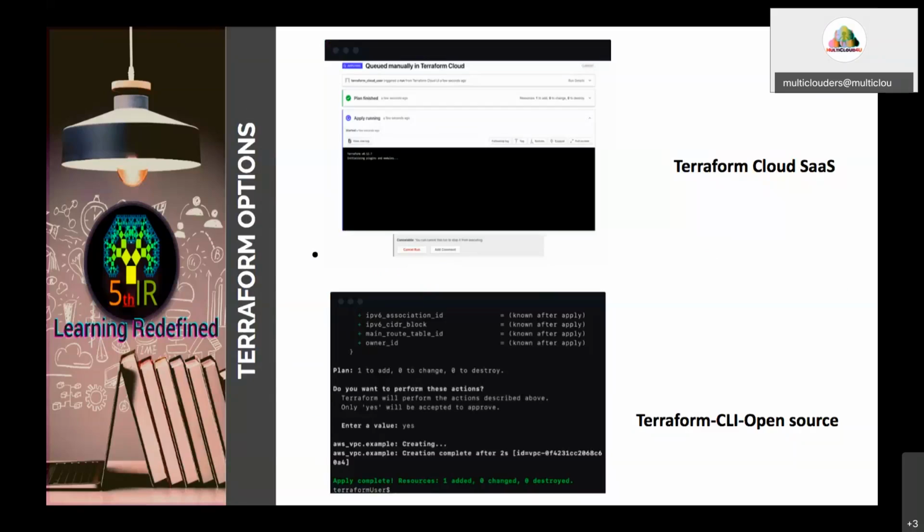Again, there are some limitations for the users. You can create only a few workspaces. I'll explain this in the demo. So we get to create some workspaces in Terraform Cloud, which I will explain in the demo. So there are limitations, but for enterprise, they have to pay and use it.